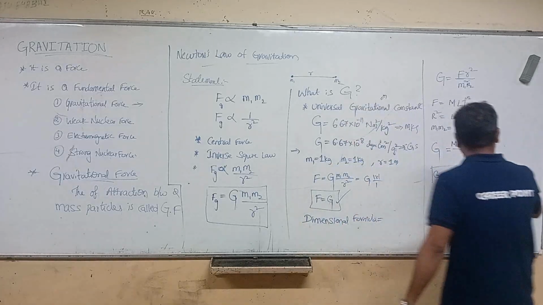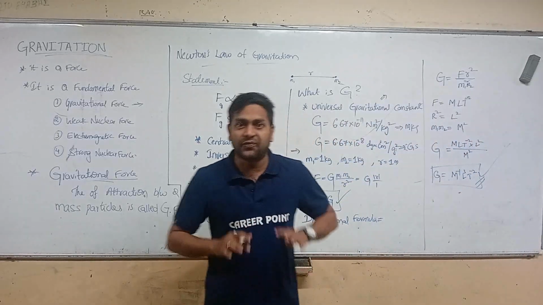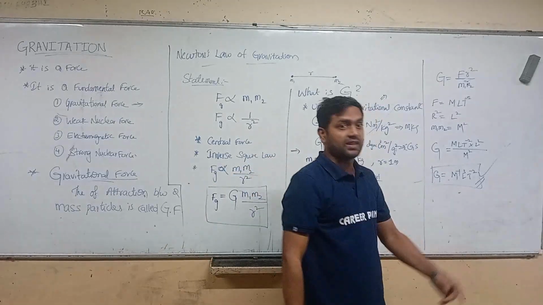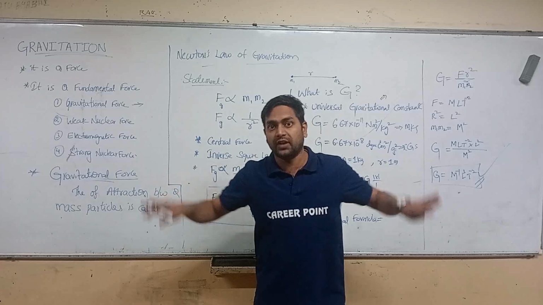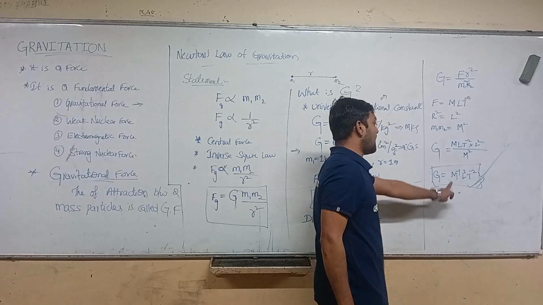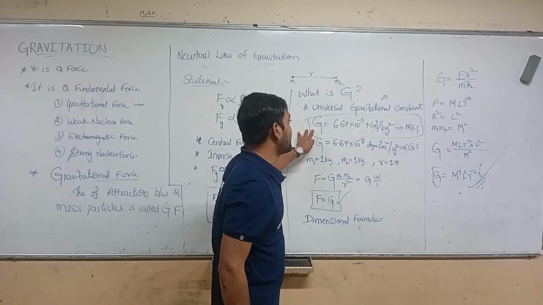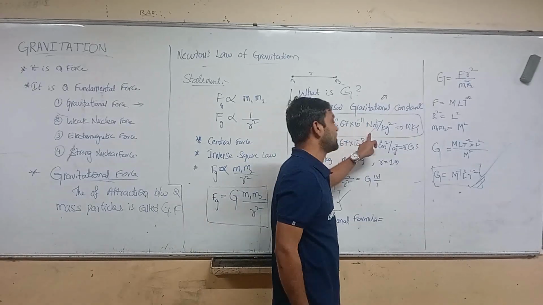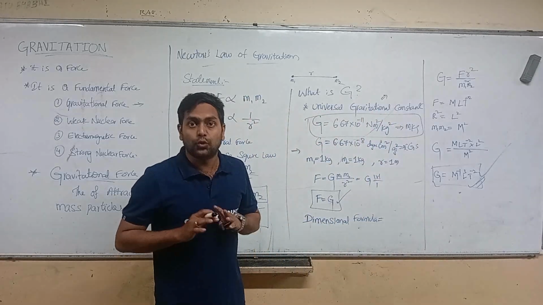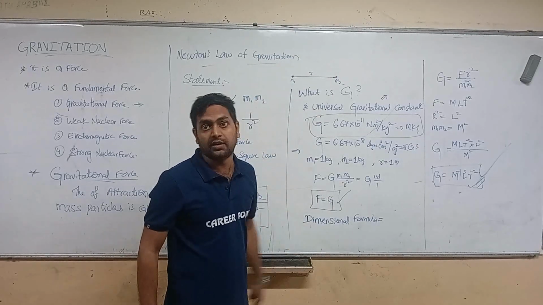Okay, right. So this universal gravitational constant is valid everywhere in the universe. Whether we go inside the earth or outside the earth, wherever we go, the universal gravitational constant will be the same. So the value of the universal gravitational constant is 6.67 into 10 to the power minus 11 Newton meter square per kg square. This value is valid in the universe, so we can also use this value in the stars and the solar system.